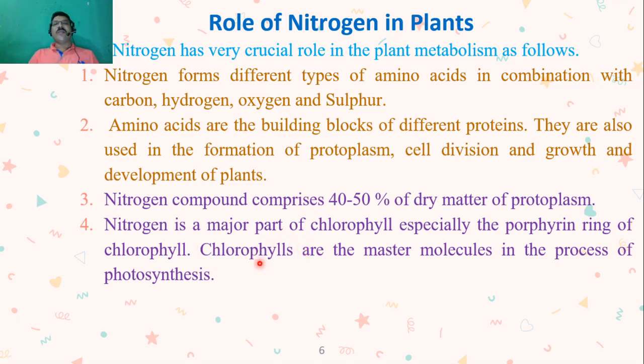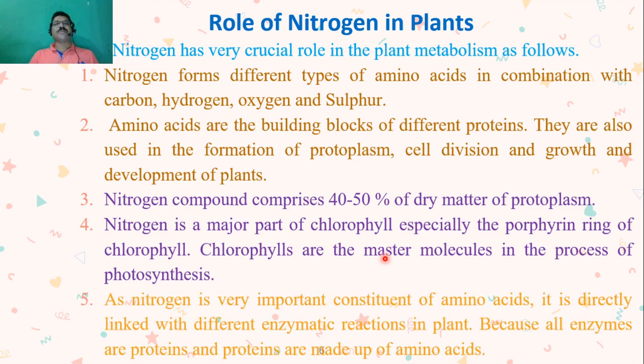Now these chlorophyll pigments have been made by using nitrogen. So for the formation of chlorophylls, nitrogen is one of the major constituents. Especially the porphyrin ring of chlorophyll is made up from nitrogen. So this is a very important use and application of nitrogen in plants.